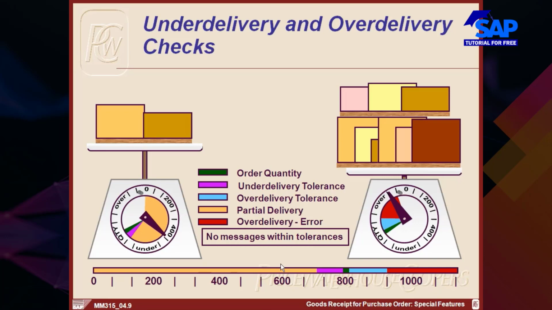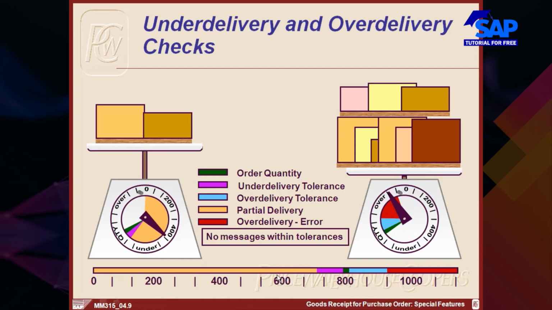Probably here this guy would have taken 10%, so therefore it is here. If you take 20% as under delivery, which is 160, then 800 minus 160 is 640.